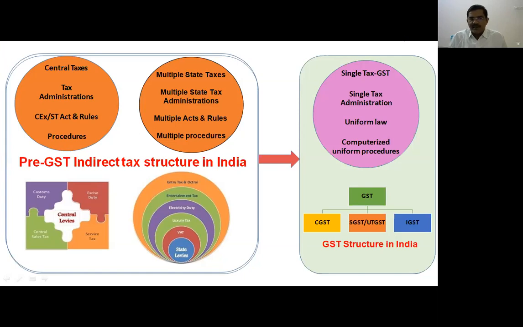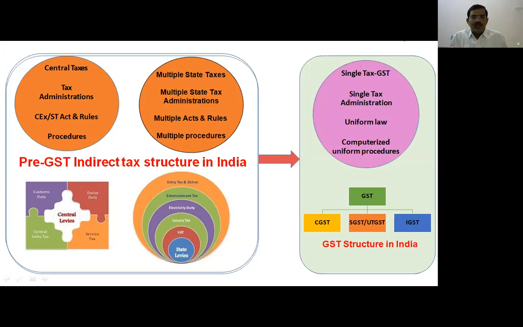So many taxes were there, and the trader or manufacturer had to approach different rules and regulations and follow different acts. In India, there are 29 states and 7 union territories. So 29 states had different tax rates, multiple administrations, multiple acts, rules and regulations, and multiple procedures. It was a very complicated situation.